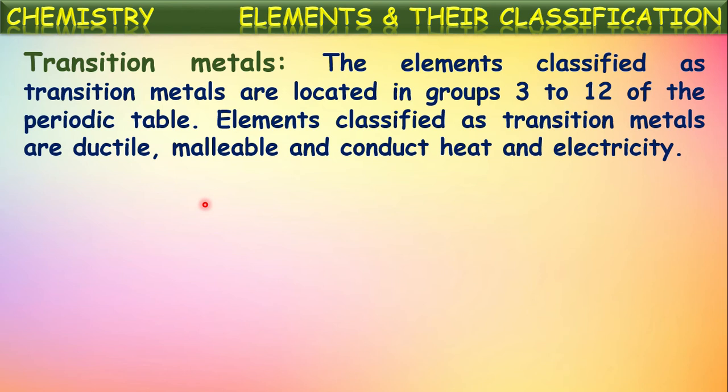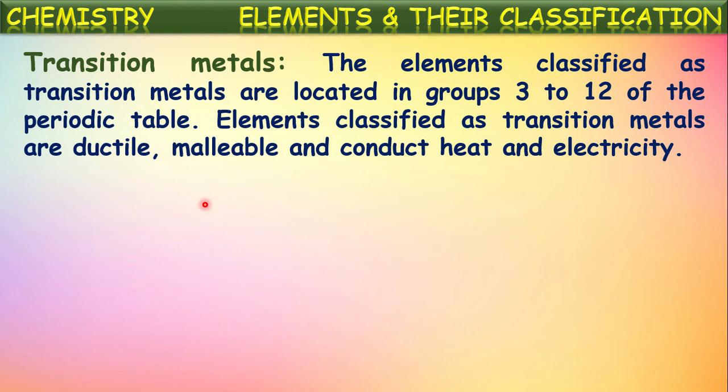Elements classified as transition metals are ductile, malleable, and can conduct heat and electricity. We know what is meant by ductile. It is the property by which an element can be drawn into thin wires. That property is called ductility, and those elements which exhibit this property are called ductile elements.